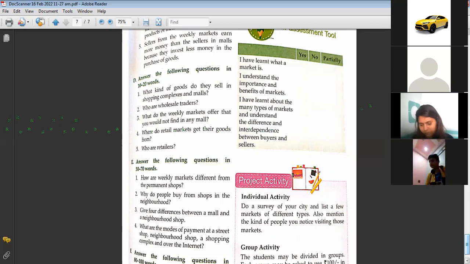So we can write these four points. Ma'am, the third point, that malls are big showrooms. You have written this in the first point only: that it is a multi-storied air-conditioned building. This you have written in the first point only, right?